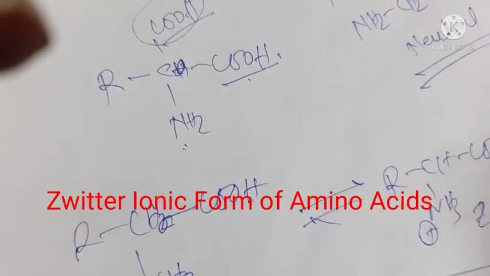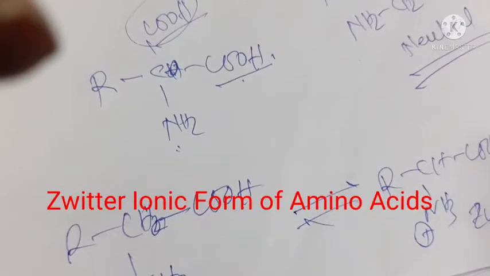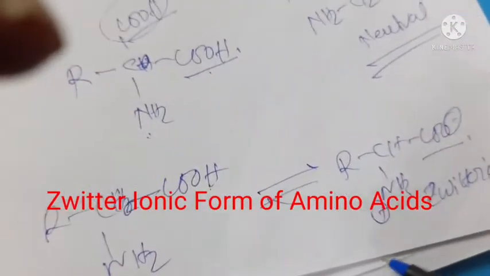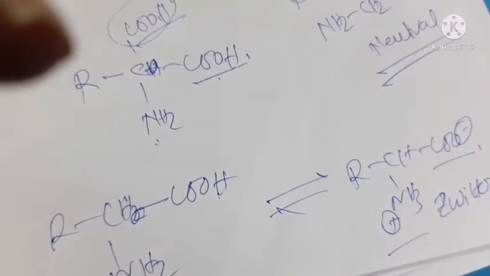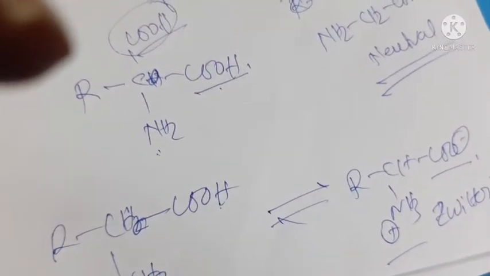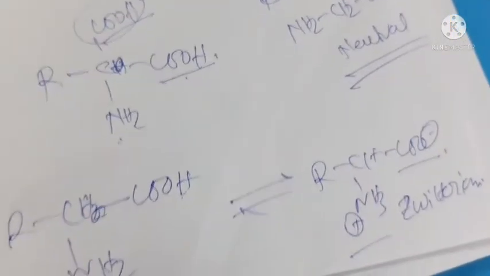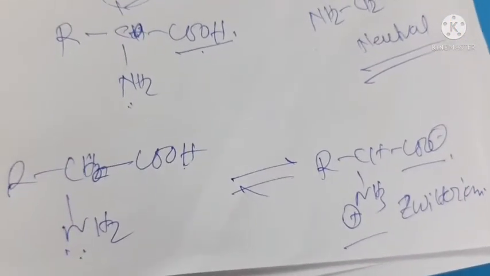A zwitterionic form means both positive and negative ions in the same molecule. That means amino acids can exist in aqueous solution in the zwitterionic form.